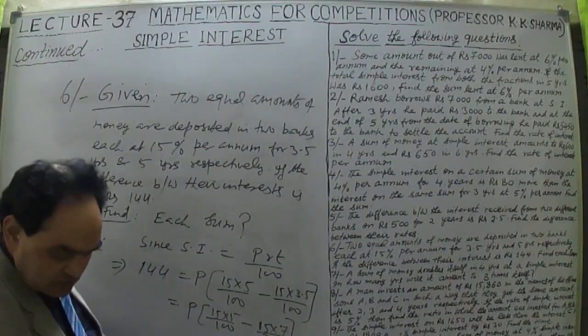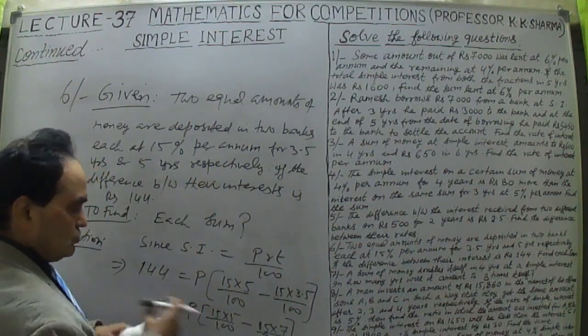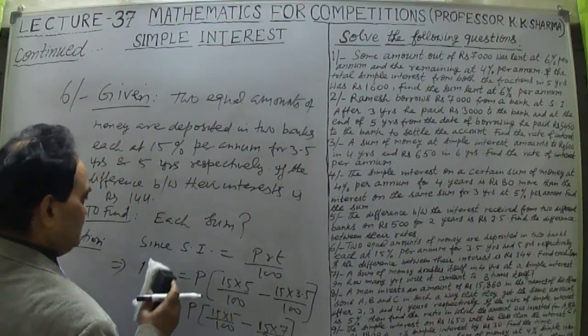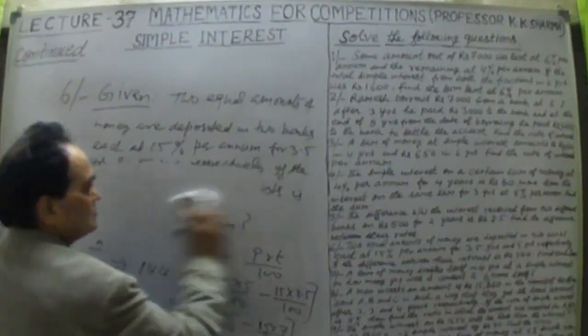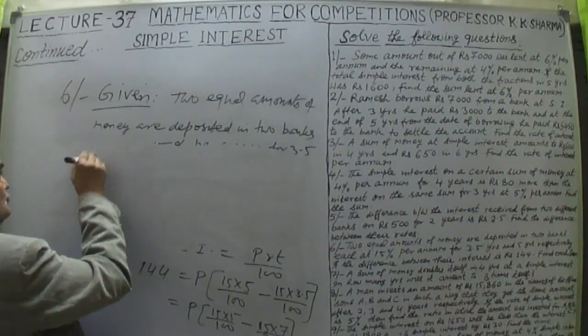Now let me solve it. Take 200 as the LCM. 15 is also common. So easily we can find the principal.